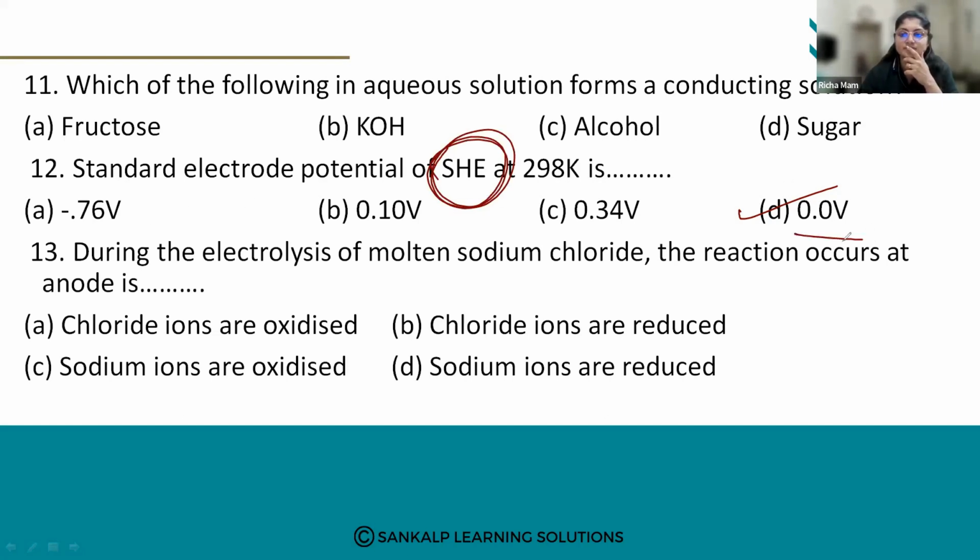Next one. During the electrolysis of molten sodium chloride, the reaction that occurs at the anode is: A, chloride ions are oxidized; B, chloride ions are reduced; C, sodium ions are oxidized; and D, sodium ions are reduced.